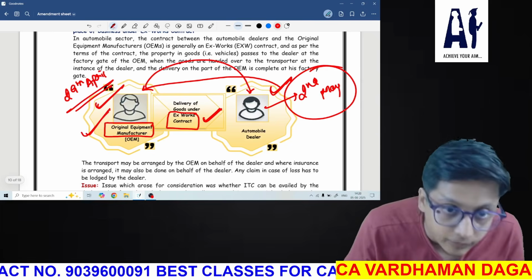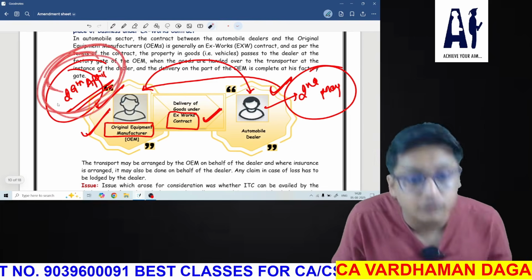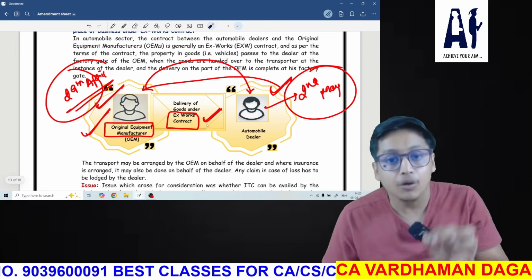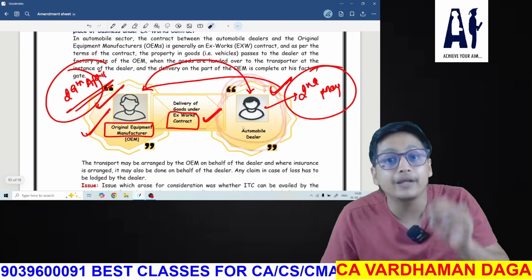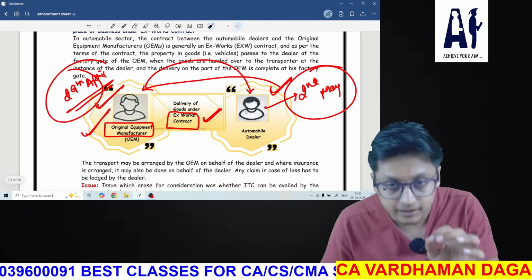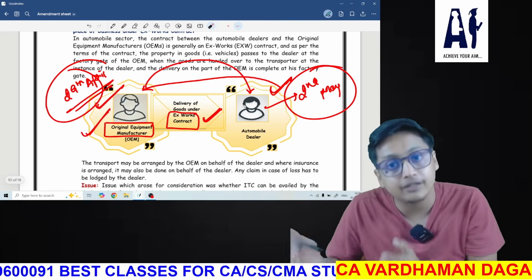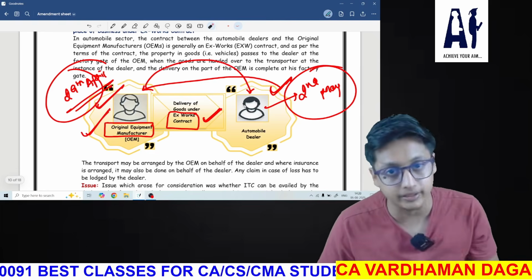It will be considered that on 29th April goods have been delivered to the automobile dealer, which means on the basis of 29th April the automobile dealer would be able to take the credit, and on that basis he would be allowed a time period for availing the credit. First and foremost important thing.